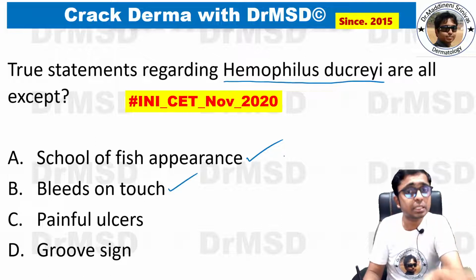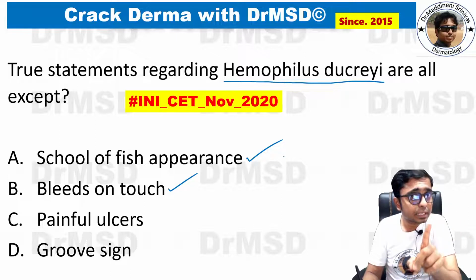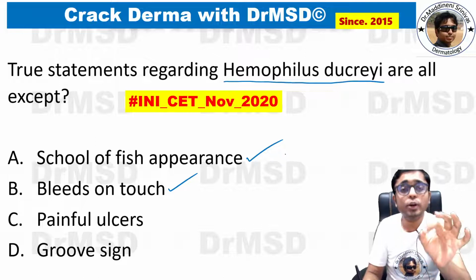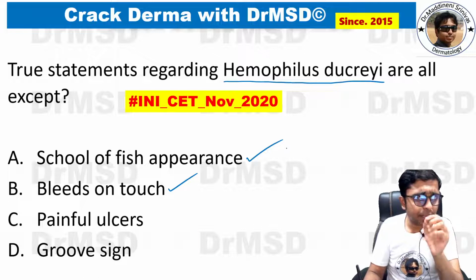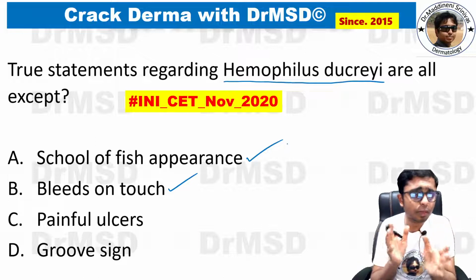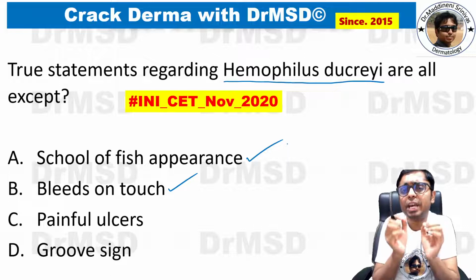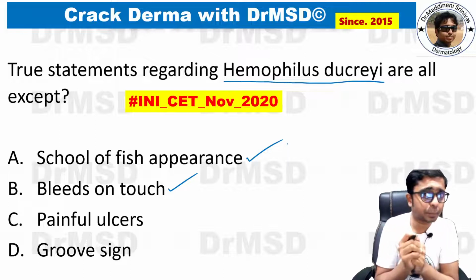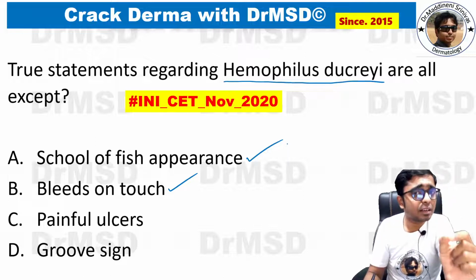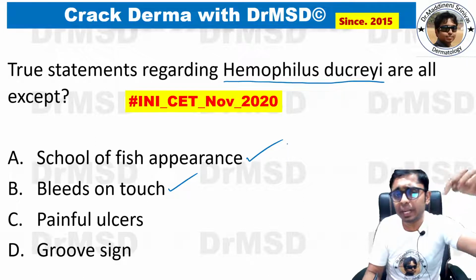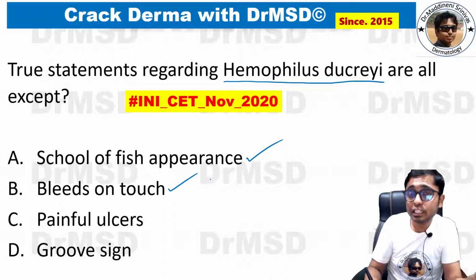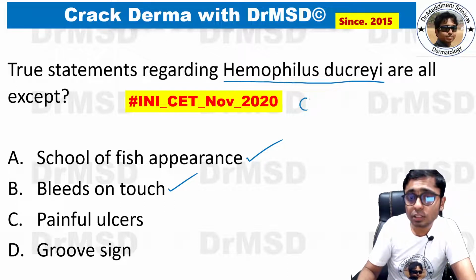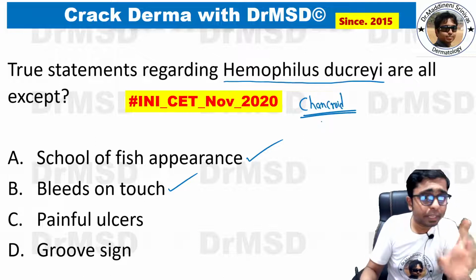But apart from this, there is one sexually transmitted disease which is beefy red, which presents with a single painless ulcer, very beefy red in appearance, and it will very easily bleed on touch. If you know the answer for the description I have given, please type your answer in the comment section below. But other than that STD, even chancroid, caused by Haemophilus ducreyi, is also going to bleed very easily on touch.